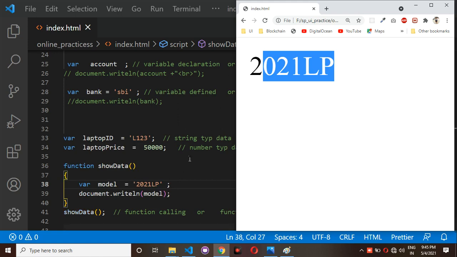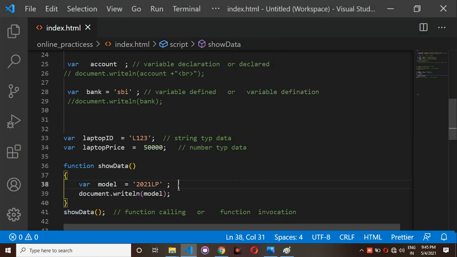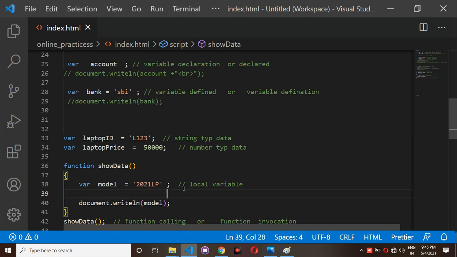But observe here, this model is nothing but one of the local variables. What is this? Local variable. What is the meaning of local variable? It means you can access a local variable inside a function only.